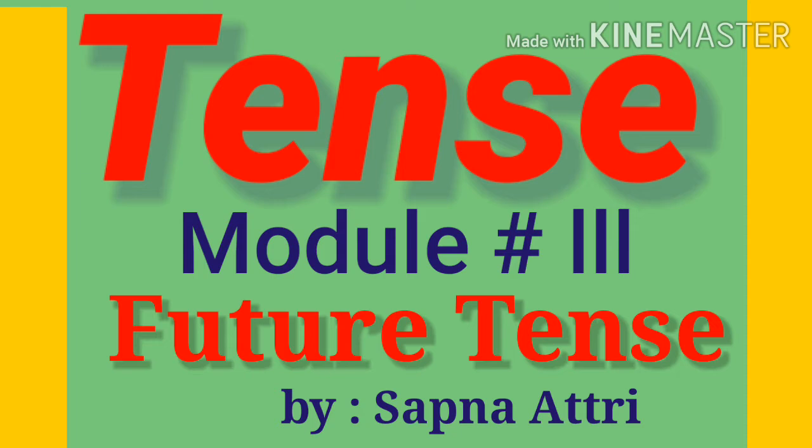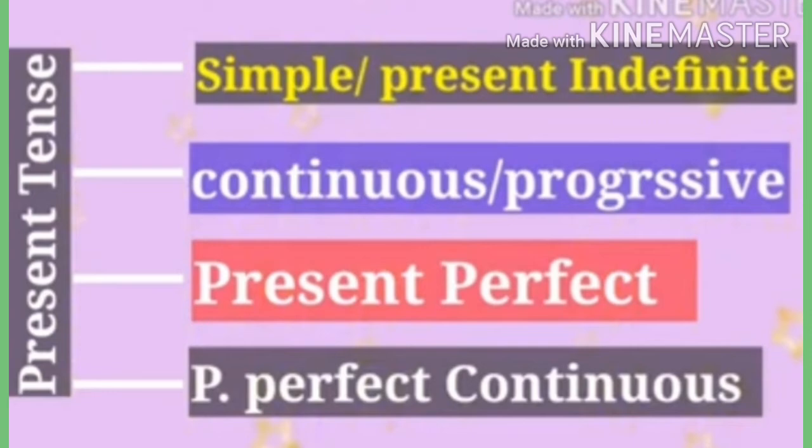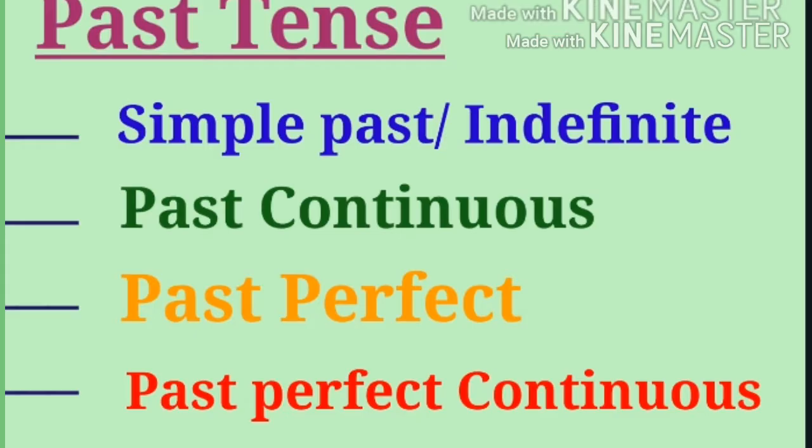Student, this is the third part of the tenses, and here in this module on tenses we are going to do future tense in all its four forms. Students, in the last two modules we have done present tense and past tense. So let's start with the future tense.